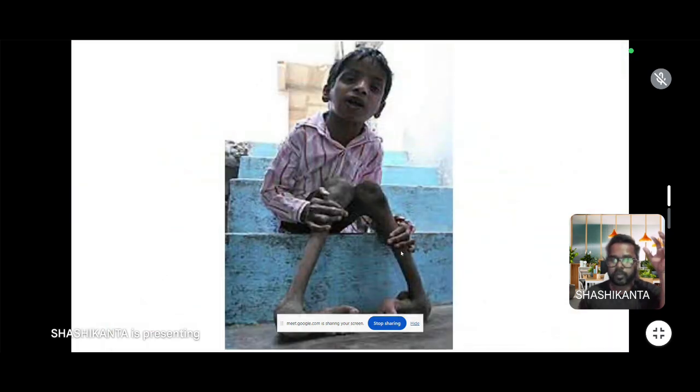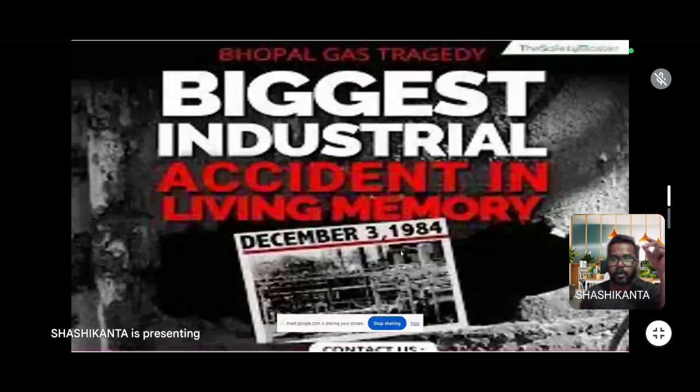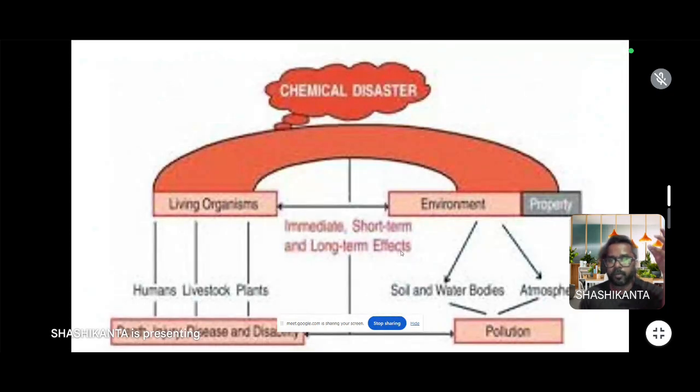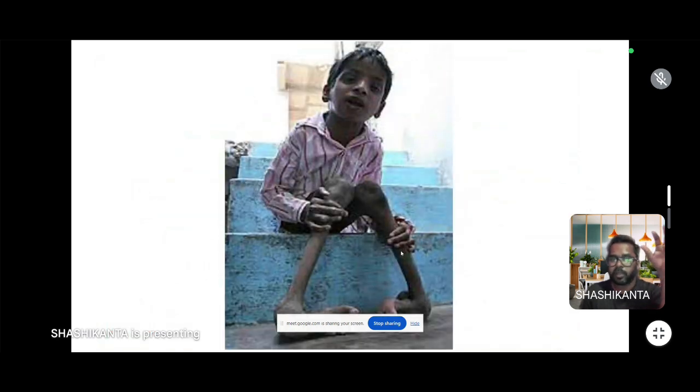Here the picture shows the toxic gas released in Bhopal in 1984. Its effect causes genetic changes, and affects the growth and development of newborn babies. It also affects the fetus or embryo, which can cause deformed children if they do not grow properly or are growth retarded.